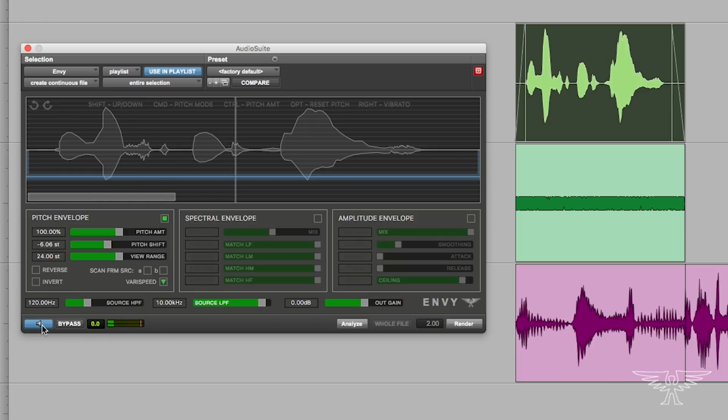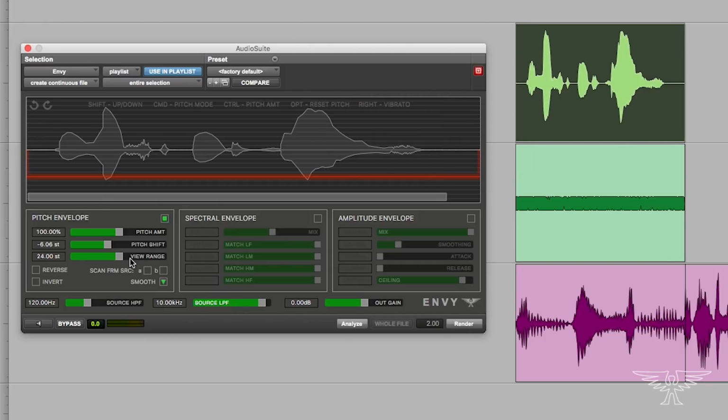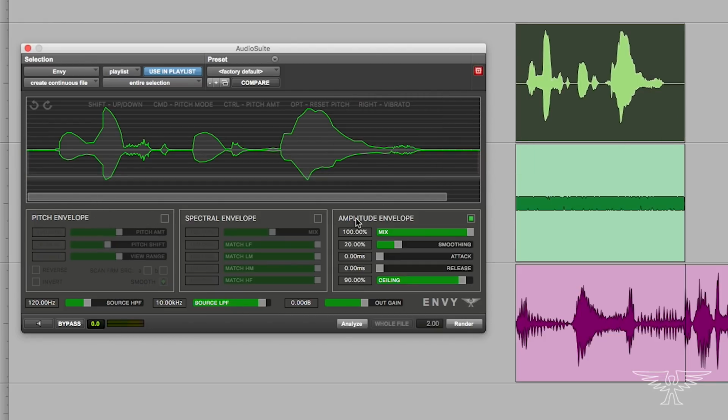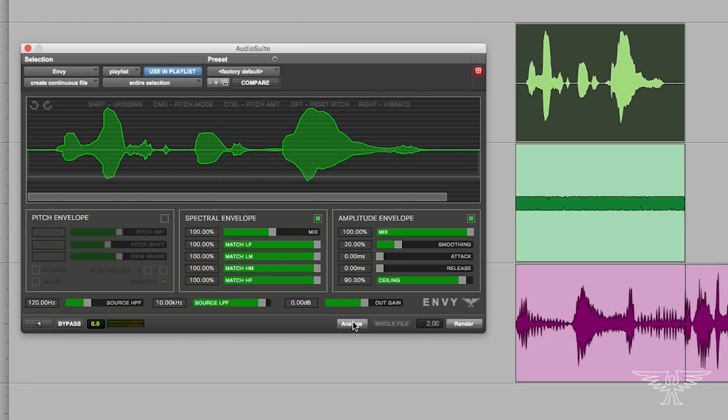"I must eat brains." Well, let's put it in smooth mode to keep the length the same. "I must eat brains." Great. Let's render that. Okay, let's turn off the pitch, turn on the other modules, and analyze it once again.